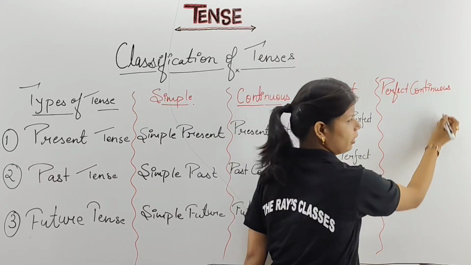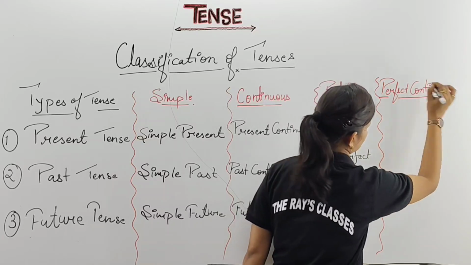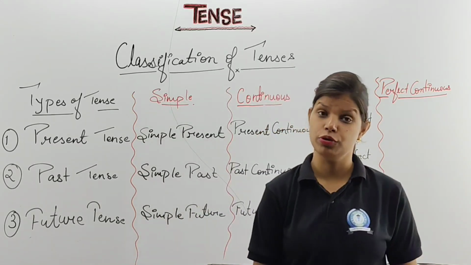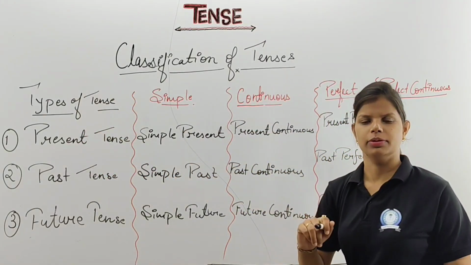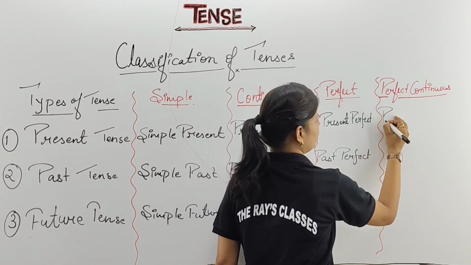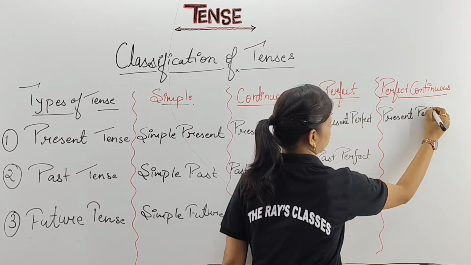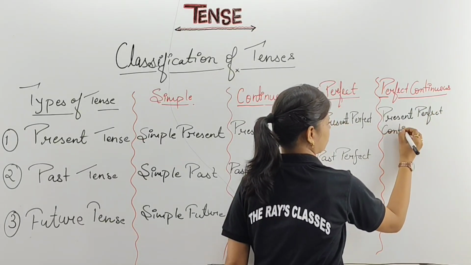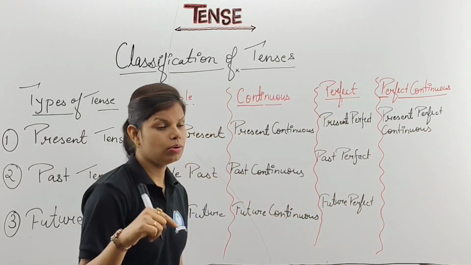I hope it is visible. Clear, no? So fourth form of yours is perfect continuous. Simple and easy. Nothing you have to do. If you know the name of that family, simply you have to use this present in front of that number. So what you are going to write here? When you are going to add this number, you will write present perfect continuous. Clear? This is your another one.